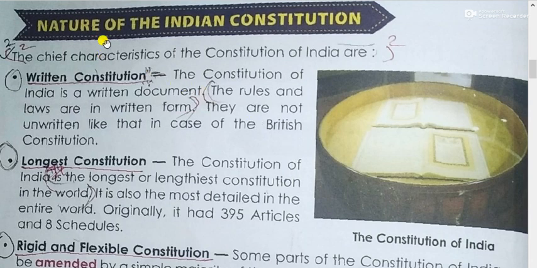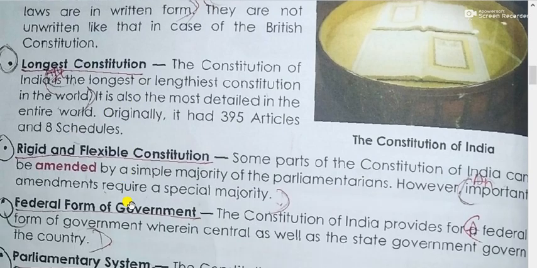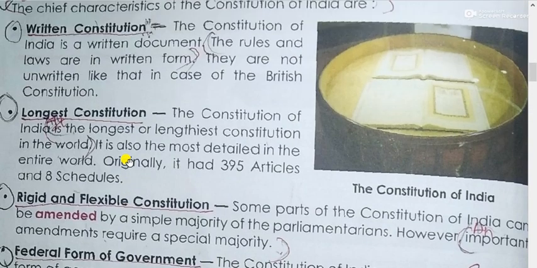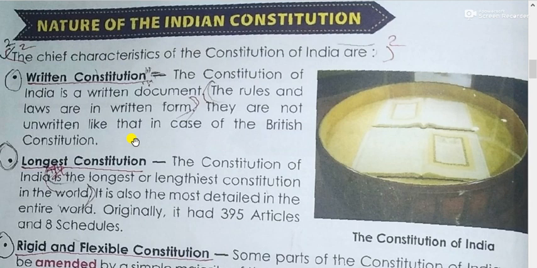Okay, nature of the Indian Constitution. The chief characteristics of the Constitution of India are: written constitution, longest constitution, rigid and flexible constitution, federal form of government and parliamentary system. These are the characteristics. Characteristics means the nature, so there are some important factors in the constitution.